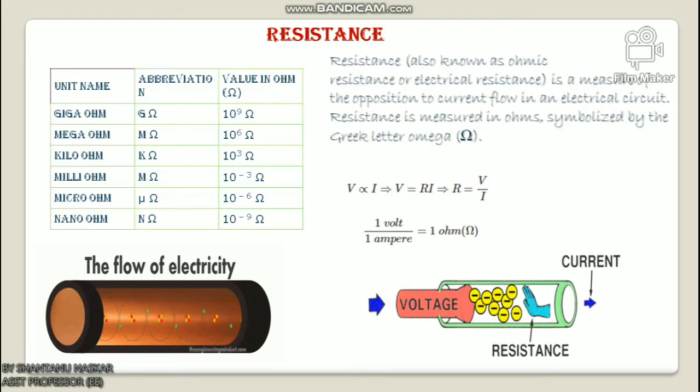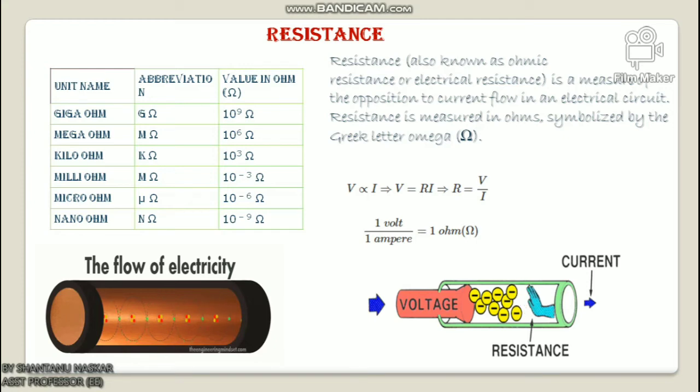And aluminum is a good conductor, and it is a commonly used conductor because of its low cost and plenty of availability. Copper is another good conductor, commonly used in different electronic and electrical circuits, and it is a better conductor than aluminum, but at the same time it is costlier than aluminum.